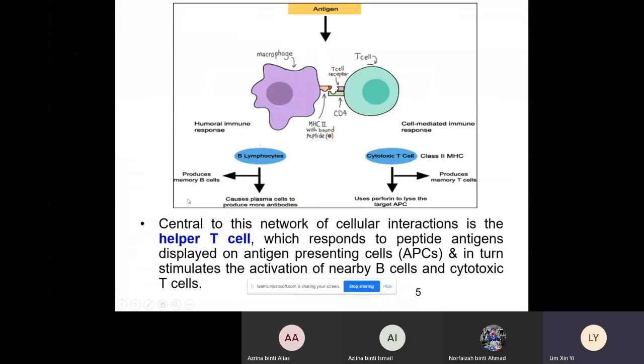So no matter whether it is humoral immune response or cell-mediated immune response, they must involve the helper T cell, which responds to our antigen-presenting cell.